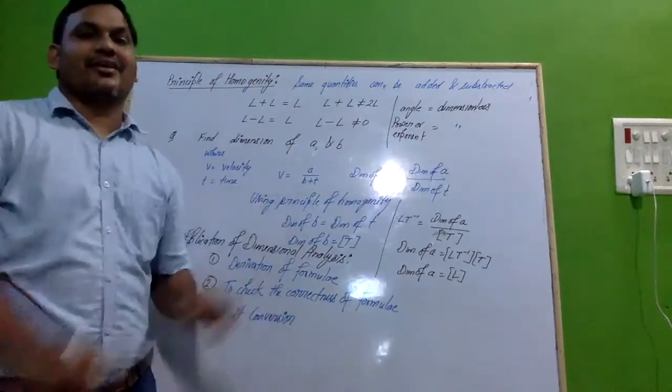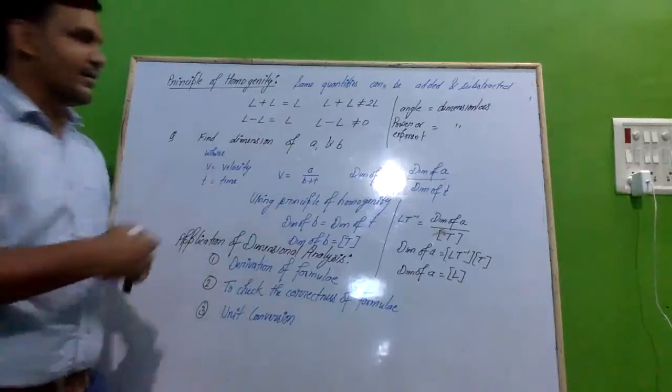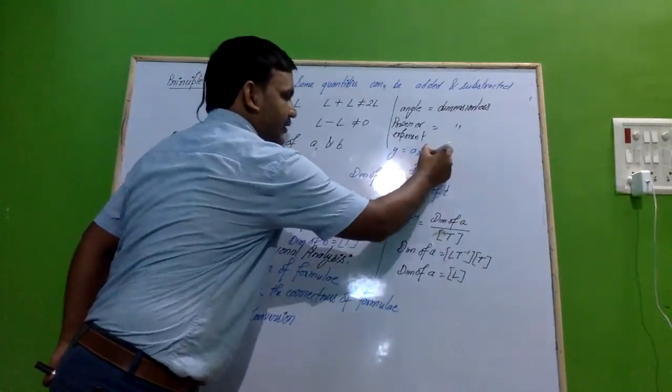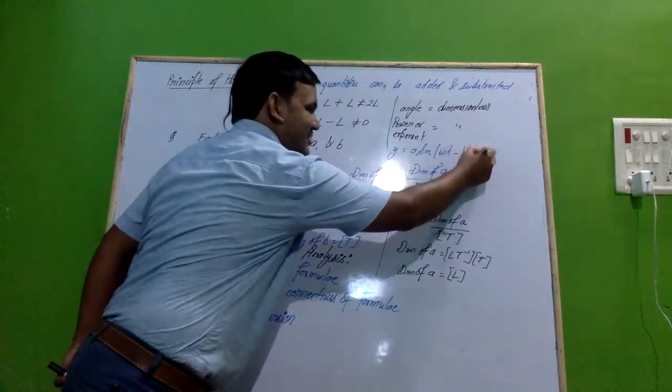There are lots of questions here. We can just take one example: y is equal to a sine omega t minus kx.